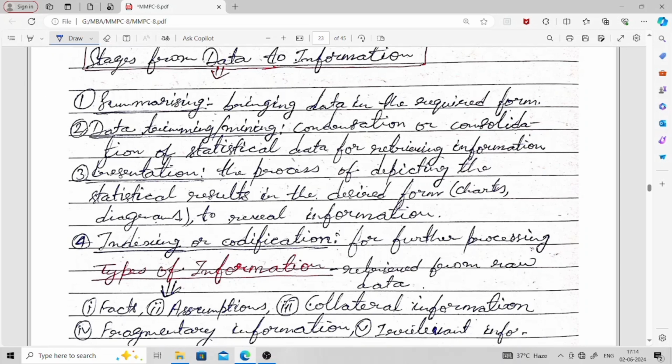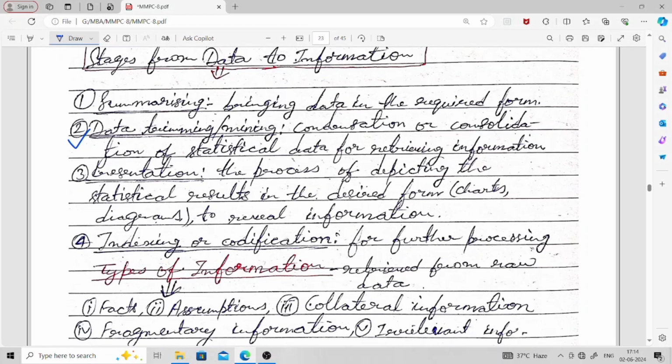The second one is data trimming or mining. Here it is the condensation or consolidation of statistical data for retrieving information. That's what happens in data trimming. Here we consolidate or condense the data so that we can retrieve the information. It means from the statistical data, by condensation or consolidation, we can retrieve the information.